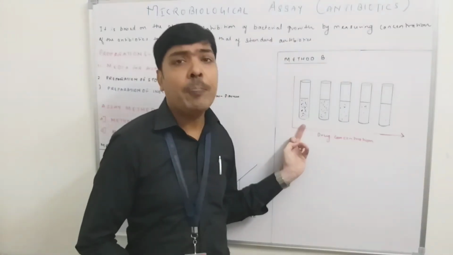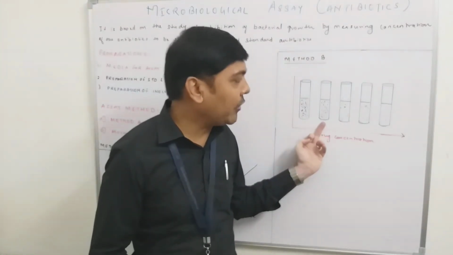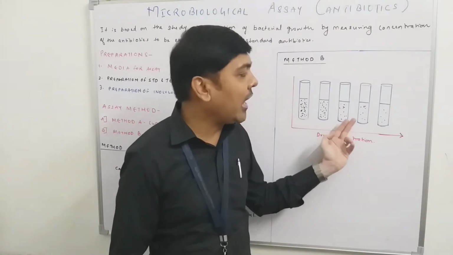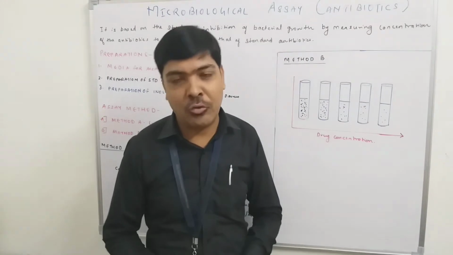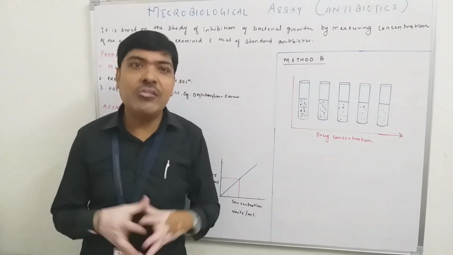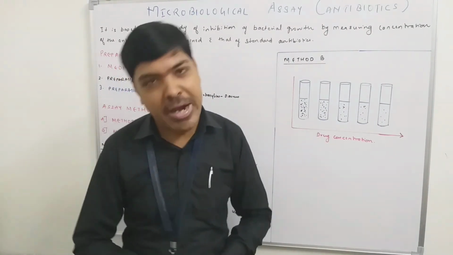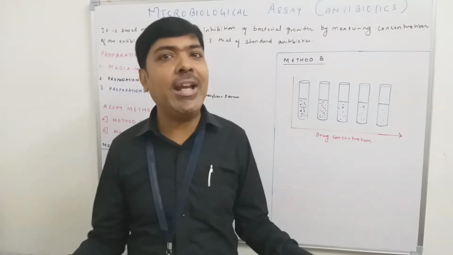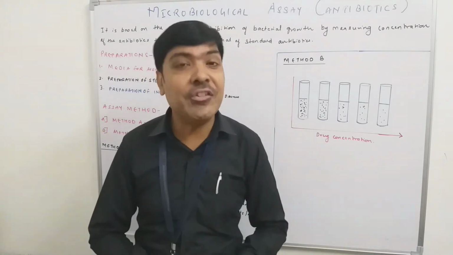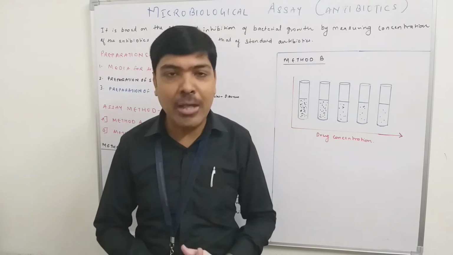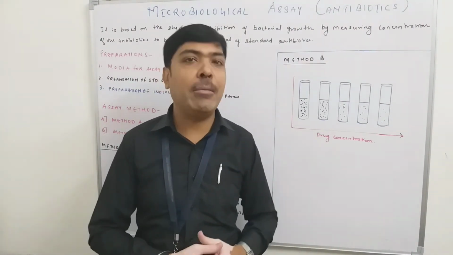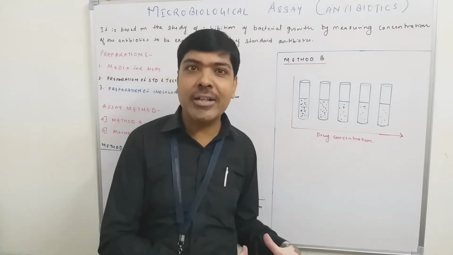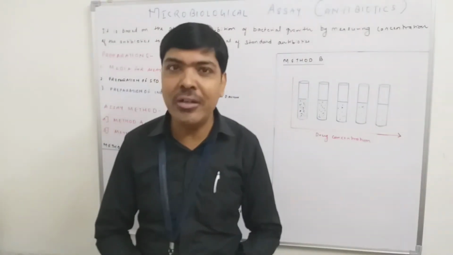Maybe it is 50 microgram, then 100 microgram, then 150 microgram, this is 200 microgram, and this is 250 microgram. So in that inoculum we have added the antibiotics. Okay, so two things we have already added. Number one is a pre-sterilized culture broth, 9 ml, and 1 ml we have to go for the addition of the standard antibiotic solution right from the lower concentration to the higher concentration range.